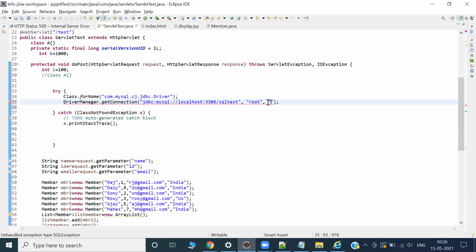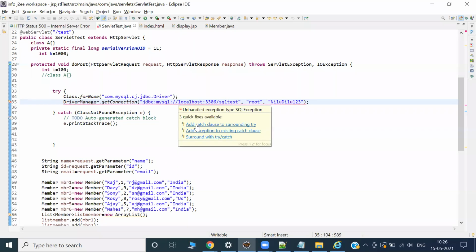And the password is, I will give you the password, 1 2 3. Yeah, I'm using 1, 2, 3. But there is an error because of the connection. We have an uninitialized variable.